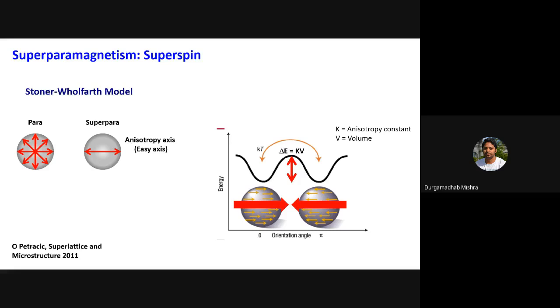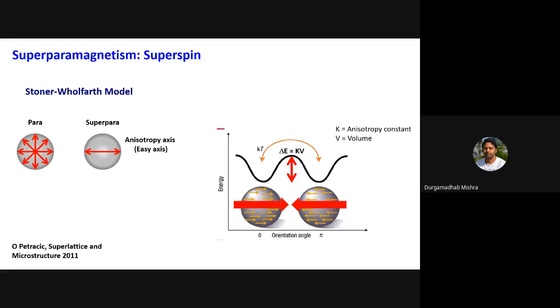You can design materials for which the superparamagnetic size is small. For example, nowadays the magnetic material that is used for storage devices is an alloy of cobalt, platinum, and chromium.